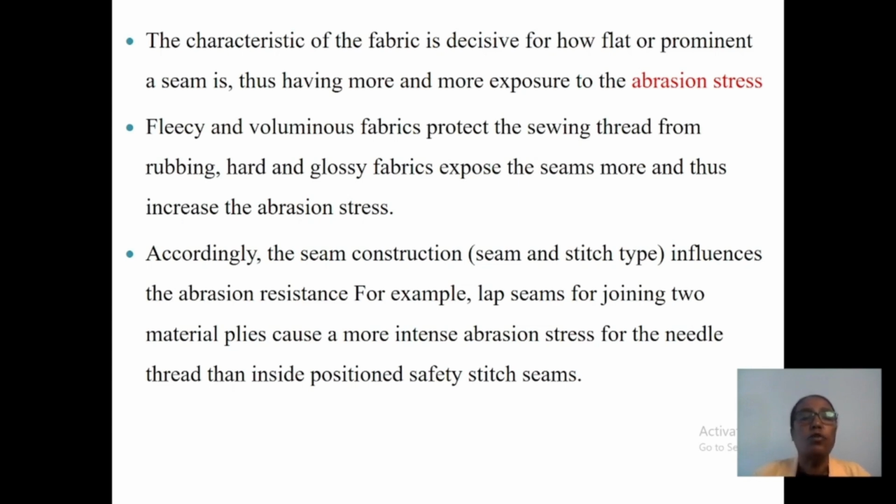Fluffy and voluminous fabric protects the sewing thread from rubbing. Hard and glossy fabric exposes the seam more and thus increases the abrasion stress. Accordingly, the seam construction and stitch type influence the abrasion resistance, like a lapped seam for joining two material plies, which causes more intense abrasion stress for the needle thread than inside position safety stitch seams.